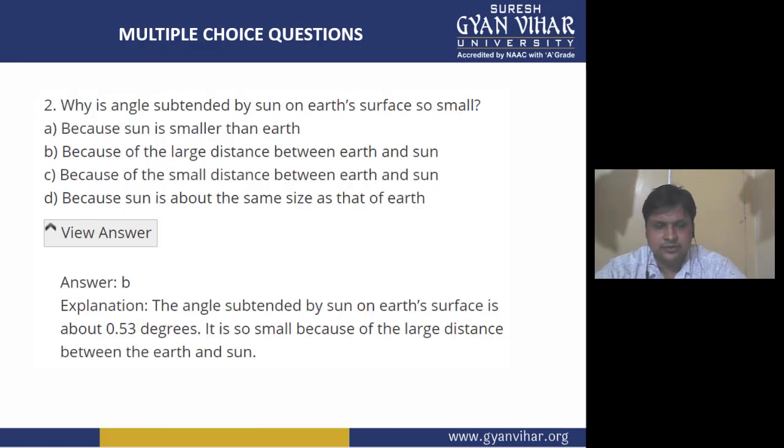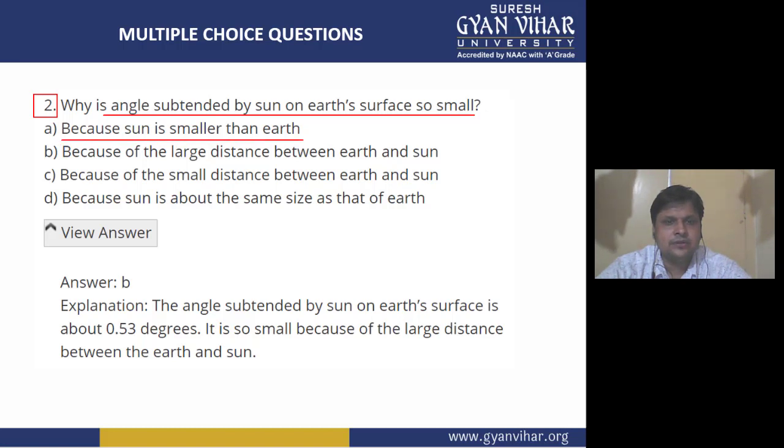Now coming into the second multiple choice question, let's read out what is the question. Why is angle subtended by sun on the earth's surface so small? We all know that the angle subtended by sun on the earth is so small. Now what is the reason behind it? The question is asking, and the options available are: A is because sun is smaller than earth. Second, B option is because of the large distance between the sun and the earth. So this is the appropriate one, I think so, but let's read out option C.